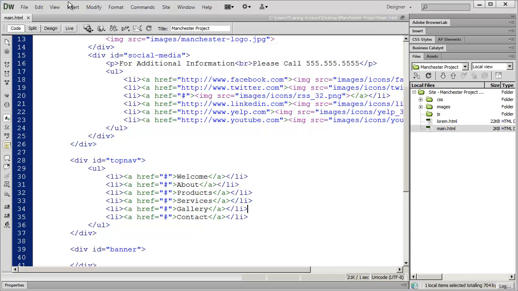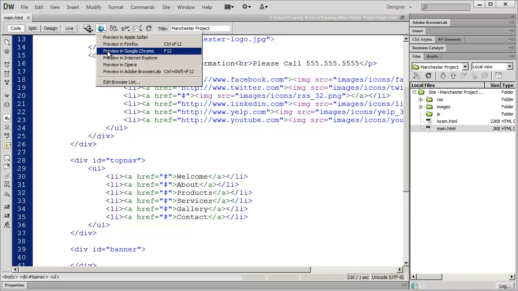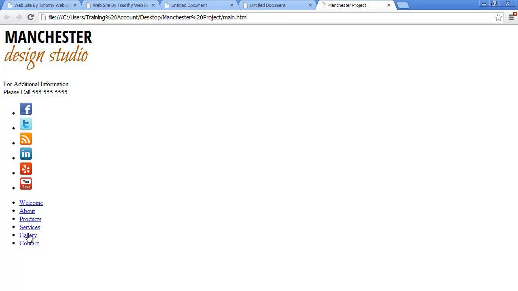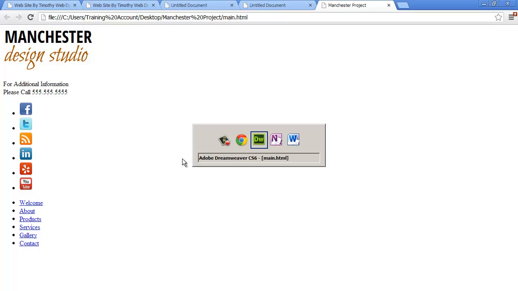We'll save that. And again, take a look at this in Google Chrome, and you should see those links appear on your page. And again, no formatting at all. At this point, we're just adding the content. You can't really format material that you haven't placed in your page very easily.